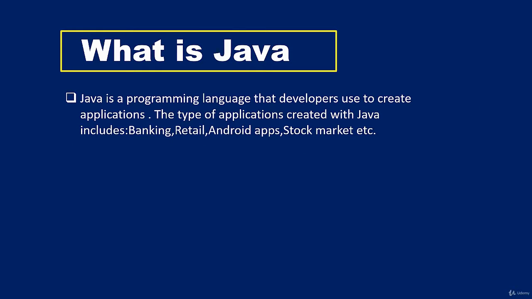What is Java? Java is a programming language that developers use to create various types of applications, which includes banking, retail, Android apps, stock market, and so on.